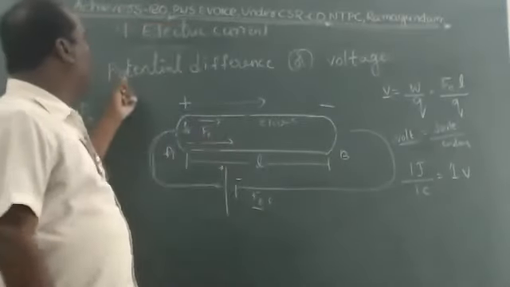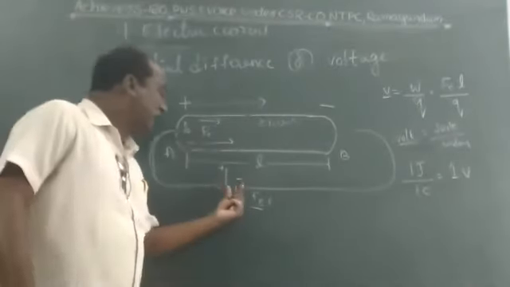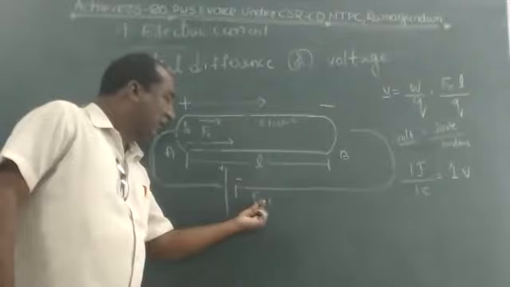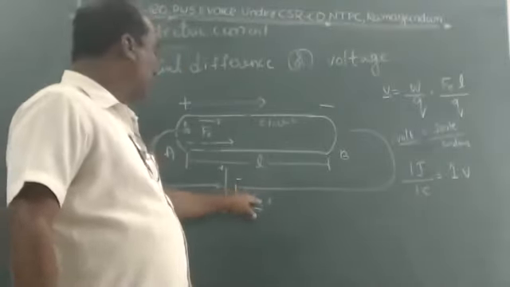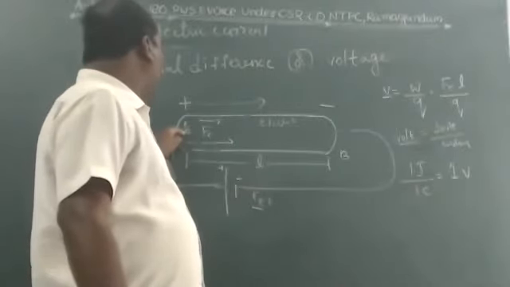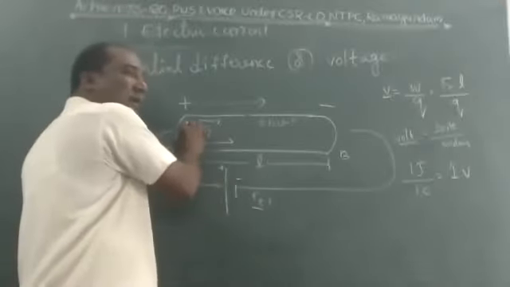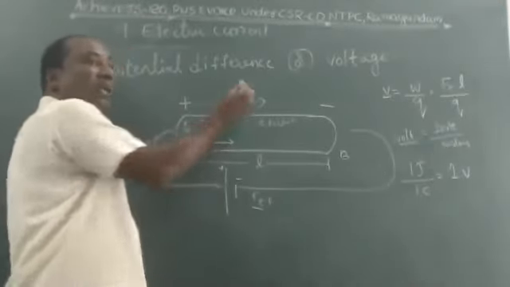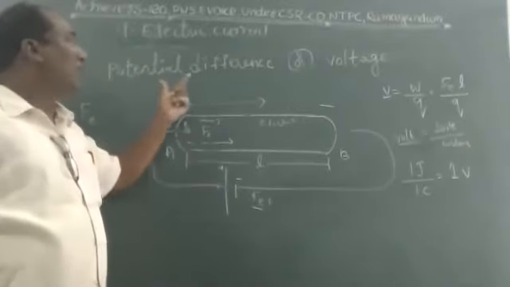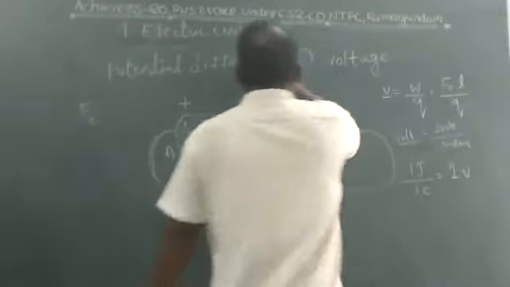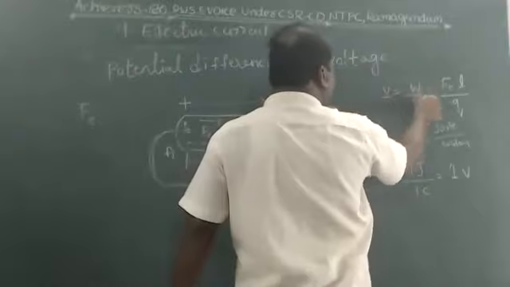Next one is potential difference or voltage. The work done by the electric force on a positive charge to move it from the positive terminal to the negative terminal is called potential difference or voltage. Potential difference is denoted by V. V equals work done by charge.